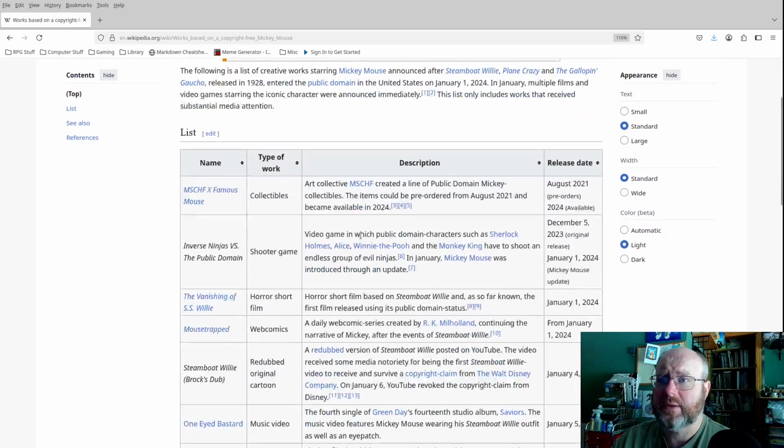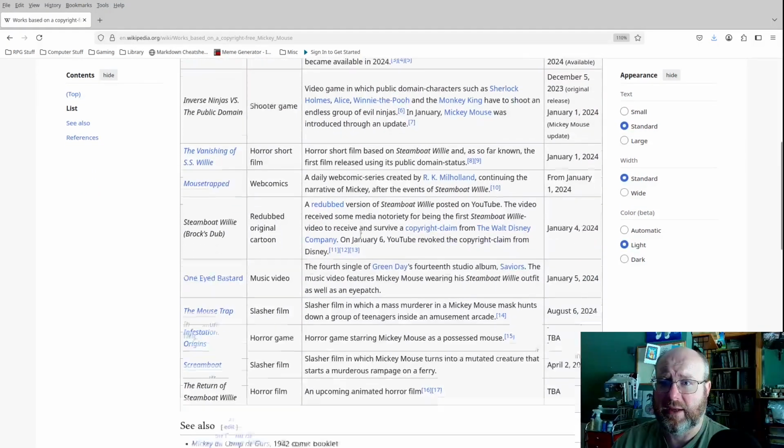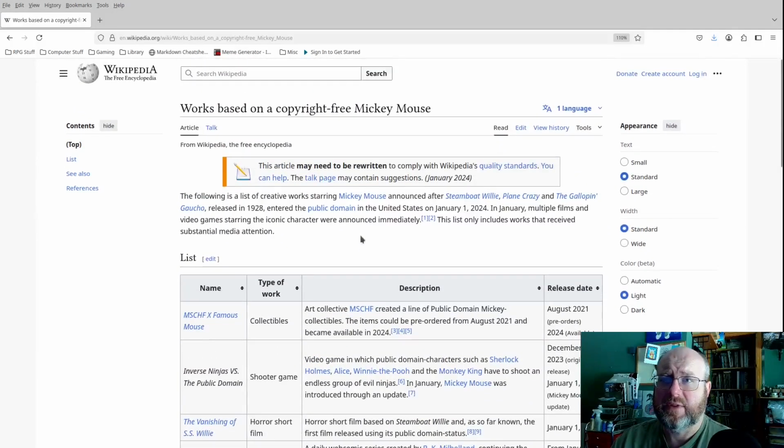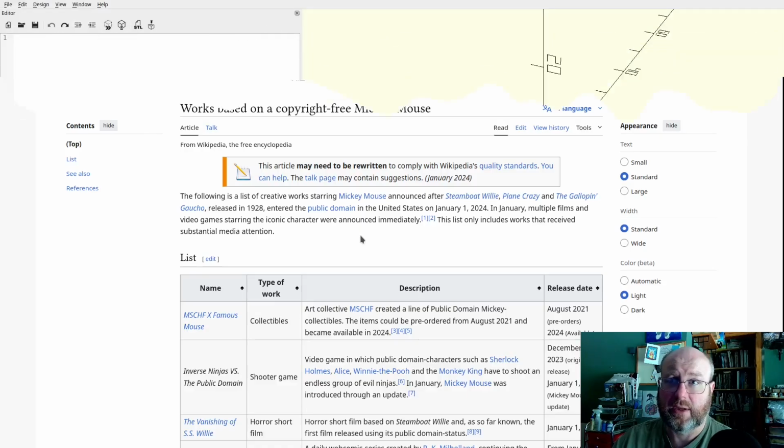So because Mickey is in the public domain, I assume that I can use the likeness without an issue. Obviously, personal use is a fuzzy area. I don't intend to sell this model. I'm giving it away. You can download it and do your own thing with it, your own remixes or whatever of the SCAD. But I thought that we should at least touch on the idea that this is a likeness of a fictional character, but it has entered the public domain, and therefore this all should be quite fine.